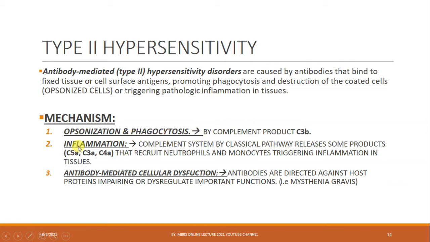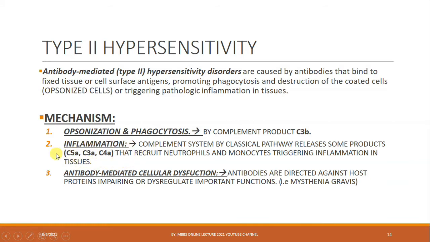Inflammation. The complement system by the classical pathway releases some products such as C5a, C3a, C4a. C5a is a chemotactic factor. C3a, C4a recruit neutrophils and monocytes, triggering inflammation in tissues. This is again a mechanism of hypersensitivity type 2. So inflammation is the second mechanism.